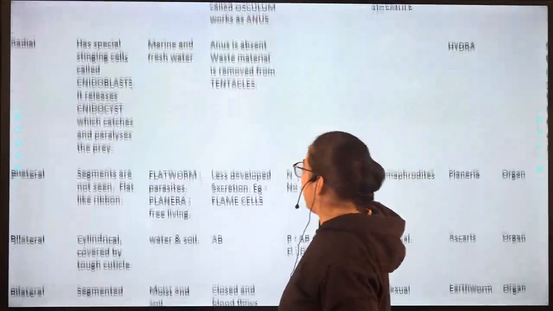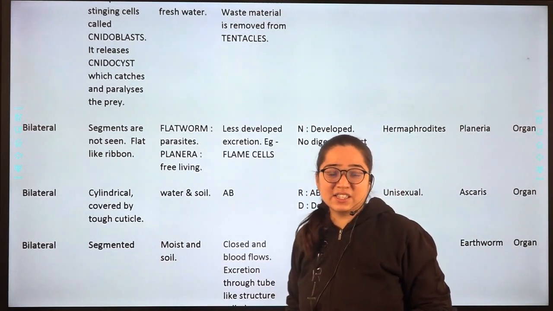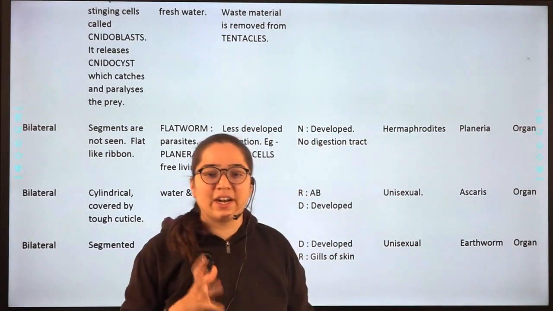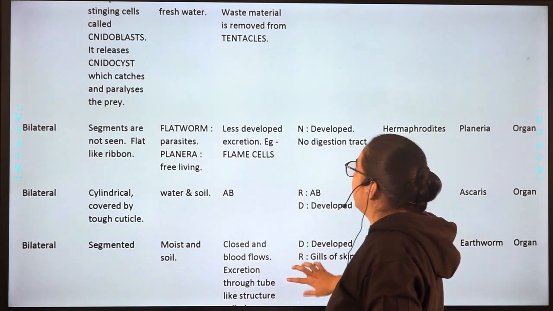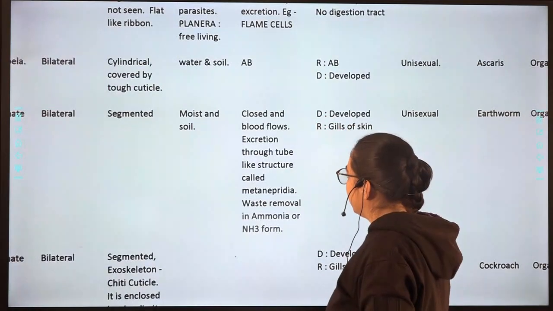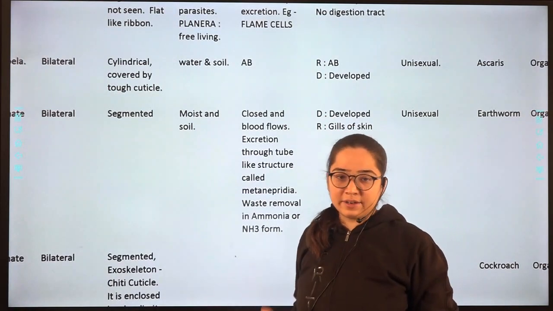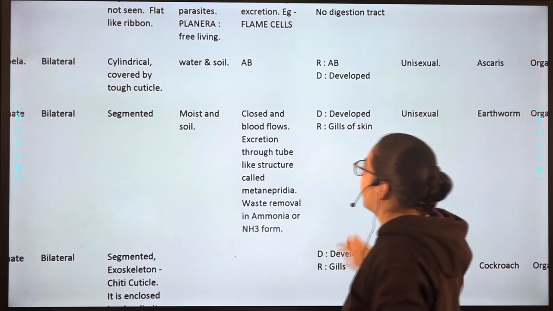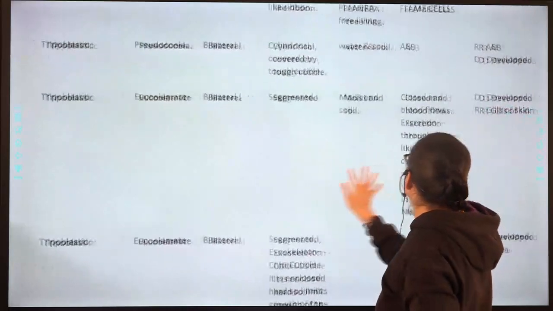Next, about Platyhelminthes. They have a less developed excretion system and for excretion they have flame cells. Nothing is mentioned about this in our textbook. The next part is Annelida.